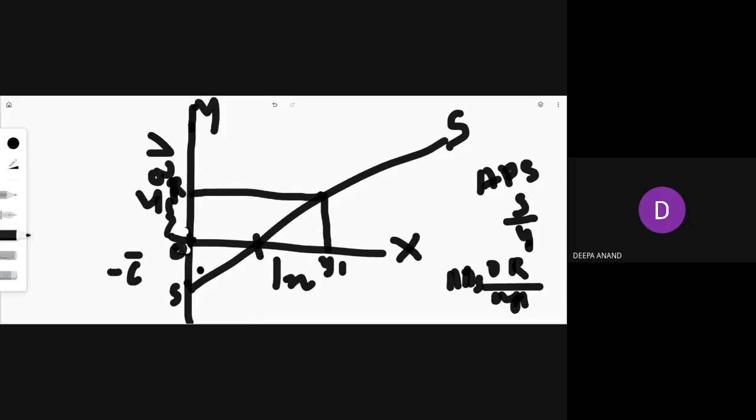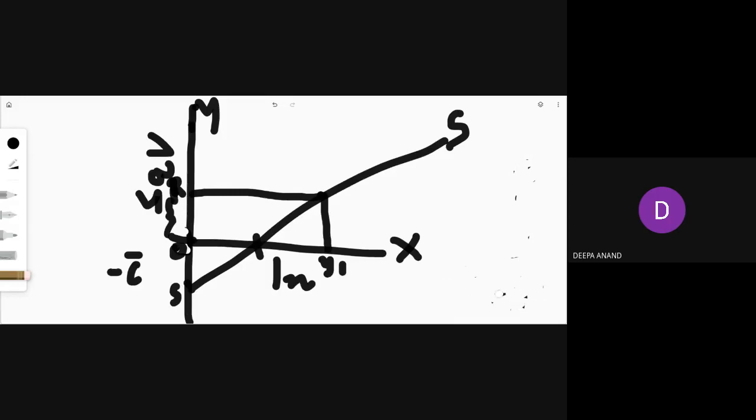So your APS is equal to saving upon income, OR upon OY1. I hope you understood APS very clearly, because yesterday also we saw it in detail. Now let us see MPS.